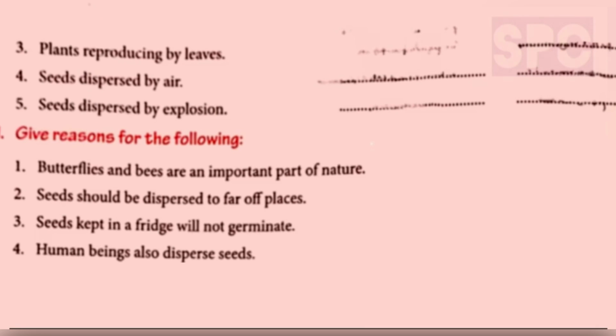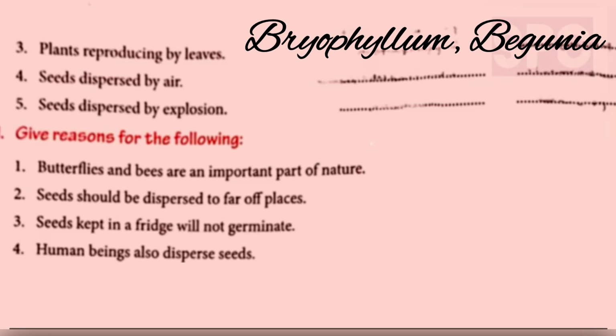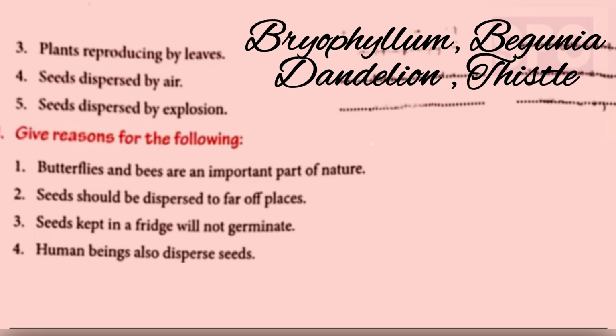Part 3, plants reproducing by leaves. So students, here we will write bryophyllum and begonia. These two plants reproduce through leaves. Part 4, seeds dispersed by air. So dandelion and thistle are two plants whose seeds are dispersed by air. Part 5, seeds dispersed by explosion. So pea and bean, their seeds are dispersed by explosion.